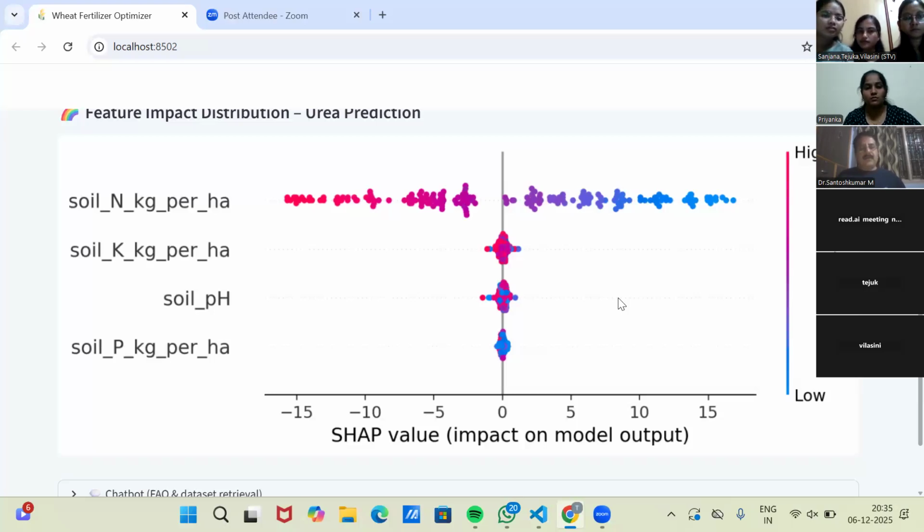I'm asking you, give me one example of how you have handled the missing value. Am I audible now?